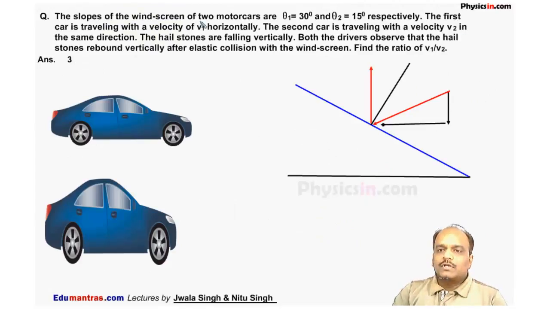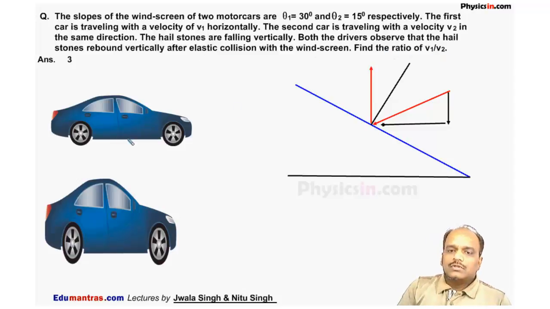The slopes of the windscreens of two motor cars are theta 1 and theta 2 respectively. The first car is traveling with a velocity of v1 horizontally. The second car is traveling with a velocity of v2 in the same direction. The hailstones are falling vertically. Both the drivers observe that the hailstone rebounds vertically after elastic collision with the windscreen. Find the ratio of velocities v1 and v2. These are the two cars which are moving horizontally. This is car 1, this is v1, and this is car 2, it is moving with speed v2.